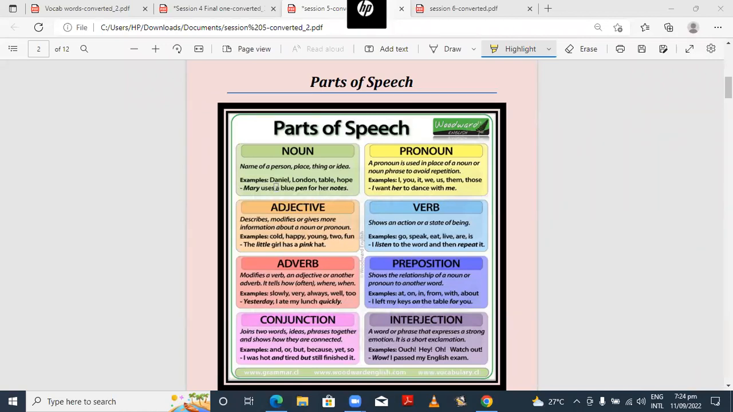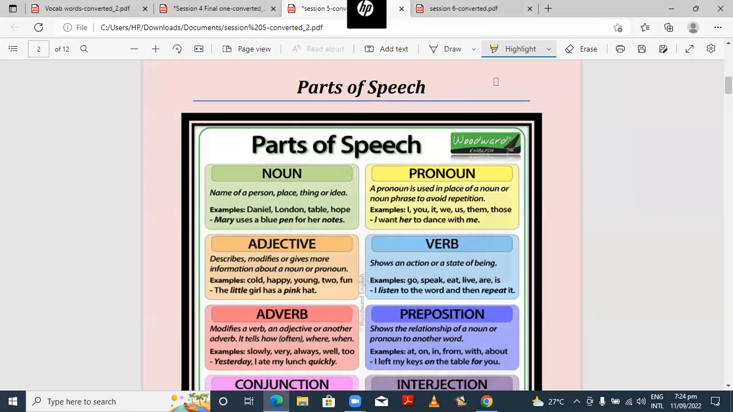All these are nouns. Itself is a noun, right? Presentation is a noun, laptop is a noun, internet is a noun. Yeah, anything that we see is a noun, right? Now let's understand the concept of pronoun, which is really, really important. What is a pronoun? See, a pronoun is used in place of a noun or noun phrase to avoid repetition.